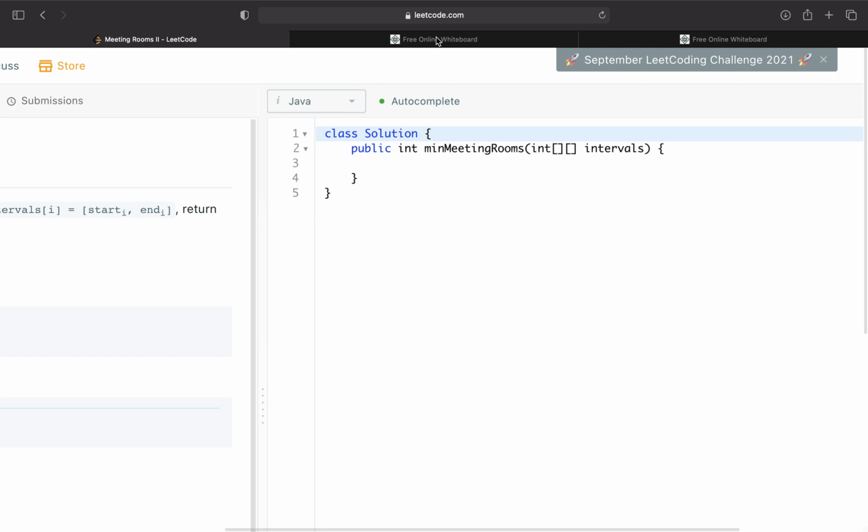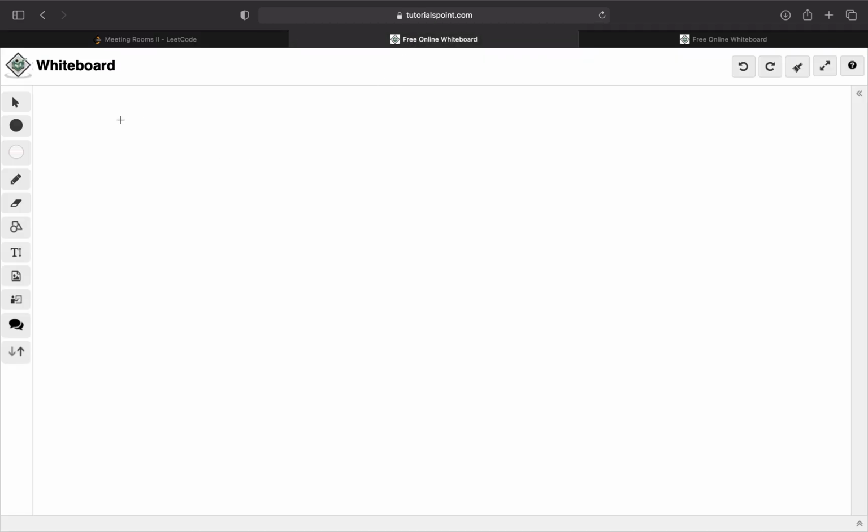So I'm going to show on the whiteboard. First, I'm going to show the regular approach and why it doesn't work out, and then I'm going to show an actual visual of what's going on, which I think will be really helpful. It took me a little bit to understand what this problem was asking. As I was reading through and watching other videos, it just wasn't clicking in my head, so I had to find a way to draw it out like a little kid to understand, and I think it was really helpful. So I hope it's helpful for you guys as well.